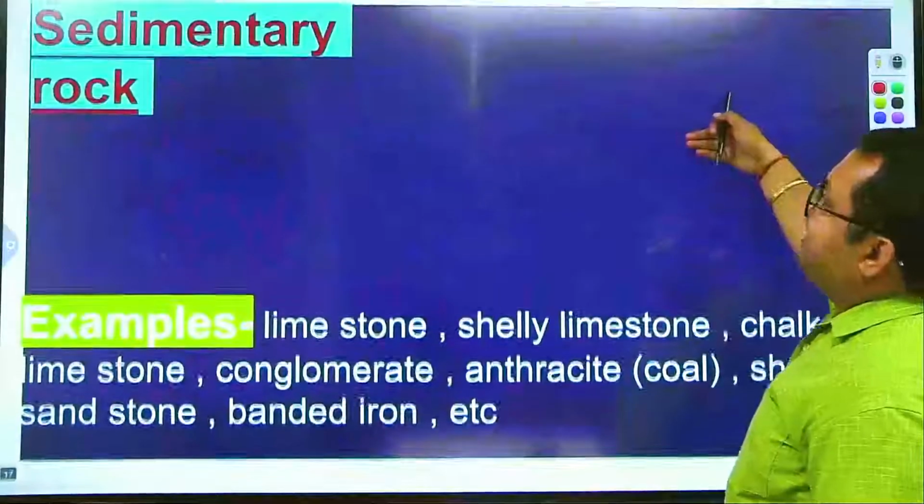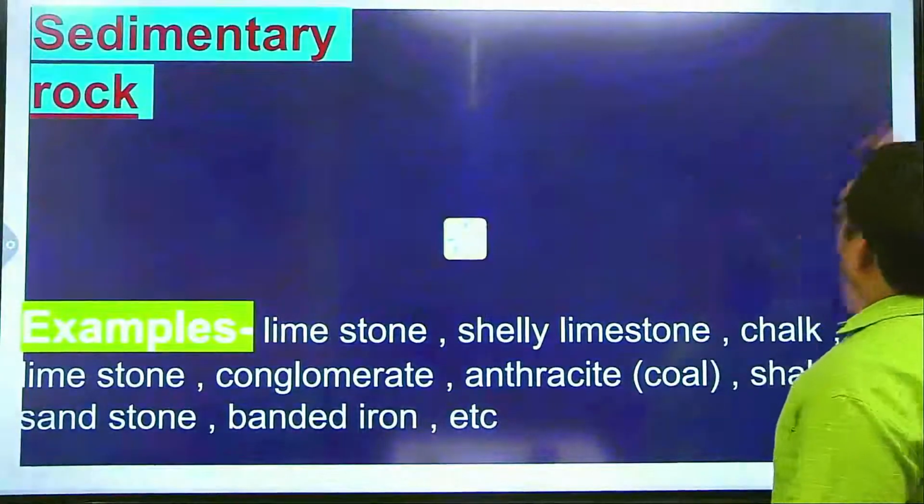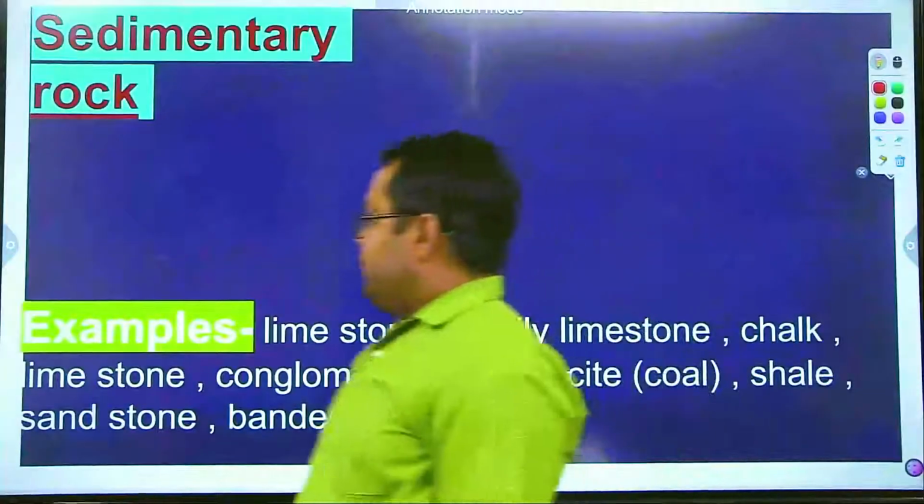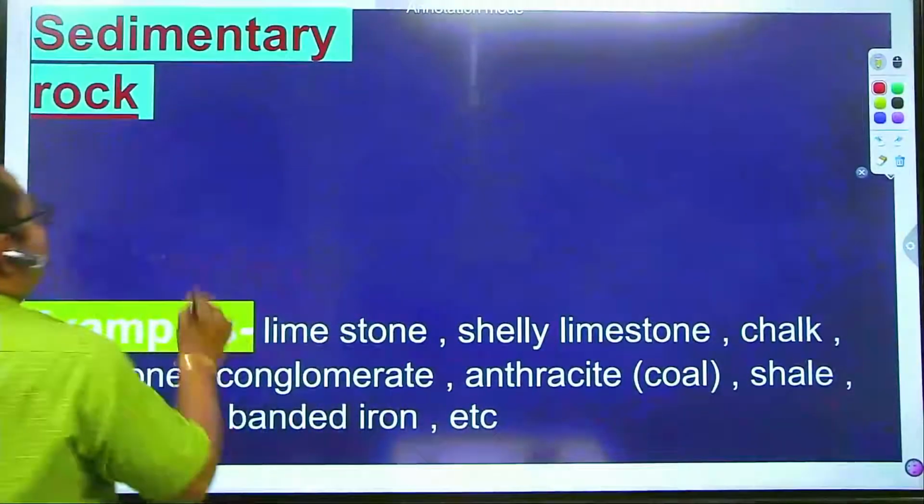Now, the second type of rock is sedimentary rock, which forms under the process of erosion and deposition. Right?